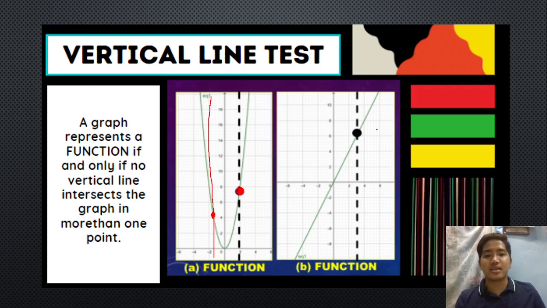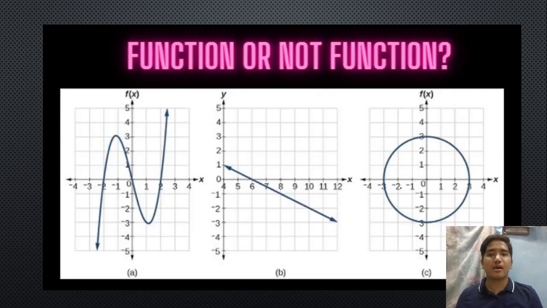Another example natin dito, itong paslant na line. So, ayan, gumawa tayo dito ng vertical line and isang beses lang ulit tumama yung ating vertical line. So, again, kahit saan kayo mag-drawing ng mga vertical line dyan, basta isang beses lang tatama yung ating vertical line, so we can say that it is a function. So, ginagamit natin si vertical line test kapag po ang given natin is si graph. Okay, so we will now determine dito kung function ba siya or not function.